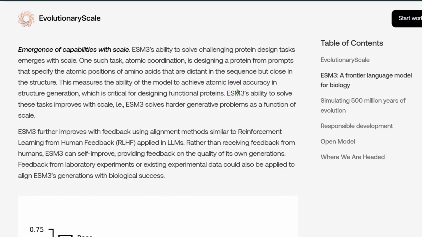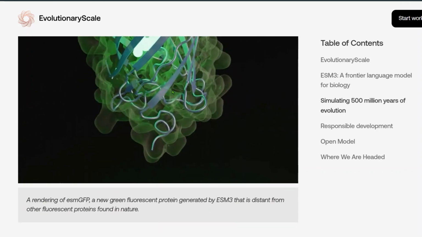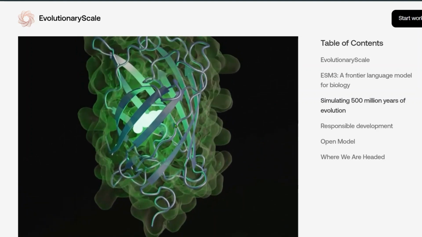Looking forward to the next set of models. This is wonderful. We can see the fluorescent structure here. This is a rendering of ESM3's new green fluorescent protein. This actually absorbs the blue light and emits the green light. Just ponder about it and hope for the best for the future.